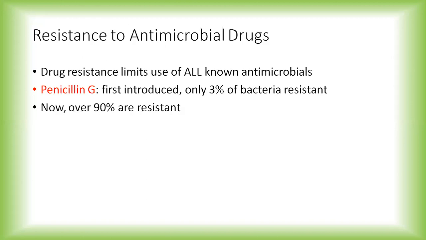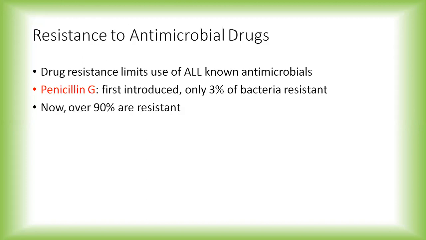Resistance to antimicrobial drugs, which is what the first unit of your syllabus tells about, is drug resistance, which develops against antimicrobial drugs and is the most common concern.